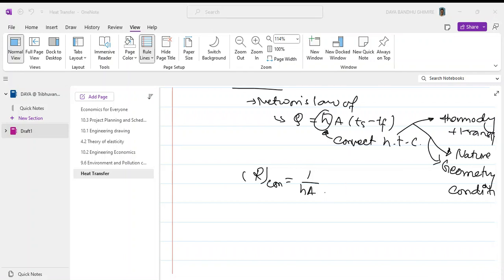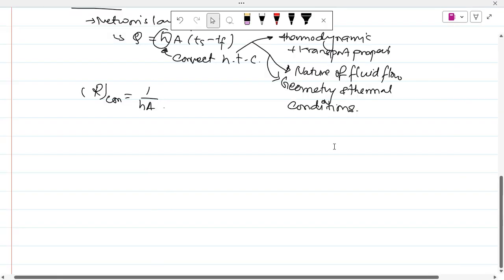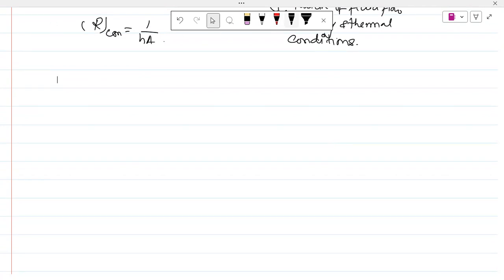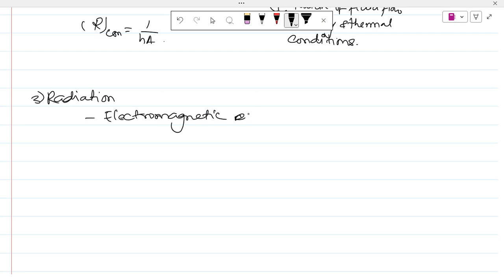As I was saying, there are other methods of heat transfer other than convection and conduction. The third method is known as radiation. Radiation transfers heat through electromagnetic emission.